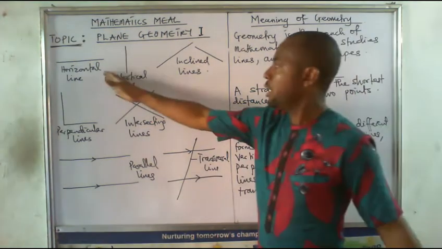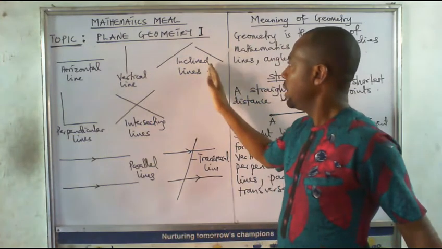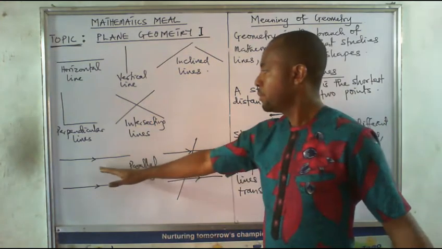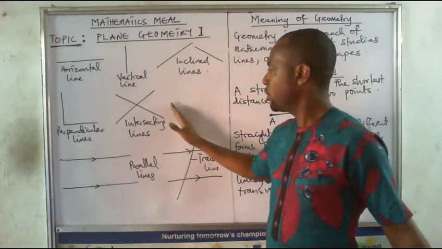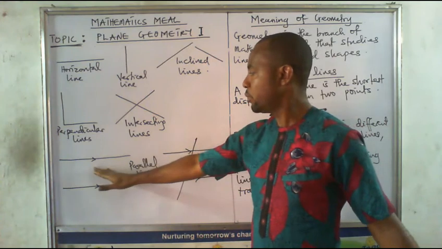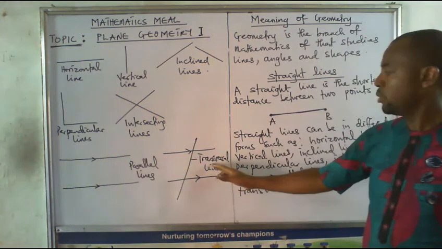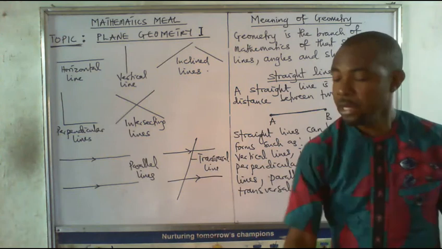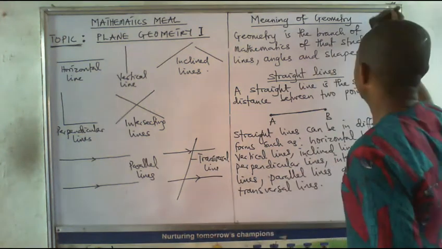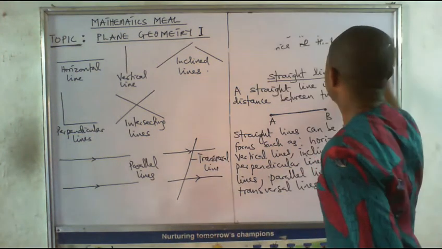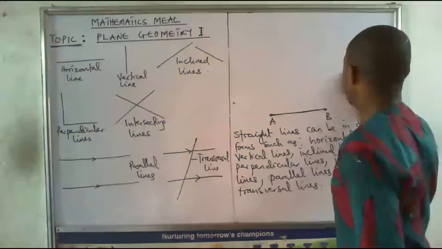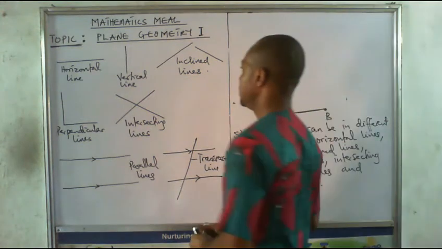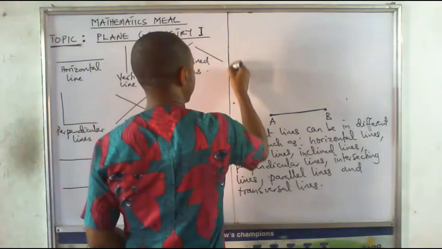So horizontal line, vertical line, inclined line. Then we have perpendicular lines. We talk about intersecting lines. Then we talk about parallel lines, and we talk about transversal lines. Now, we need to take note of this again.